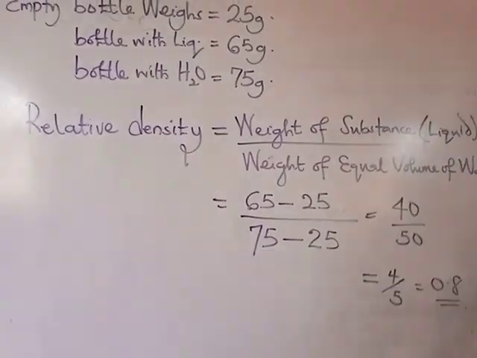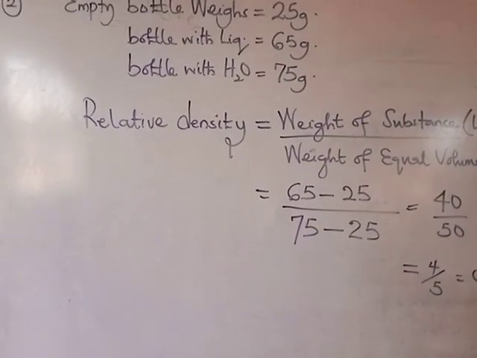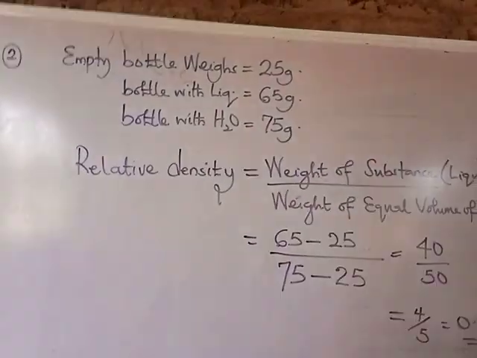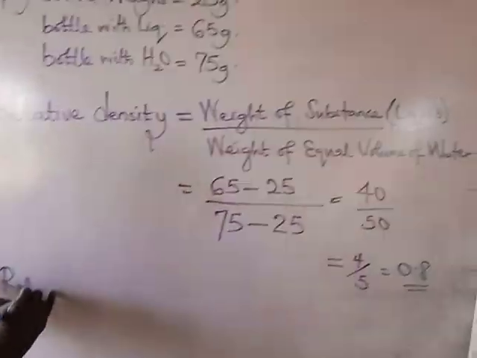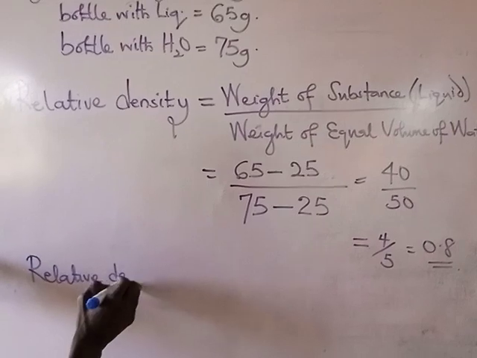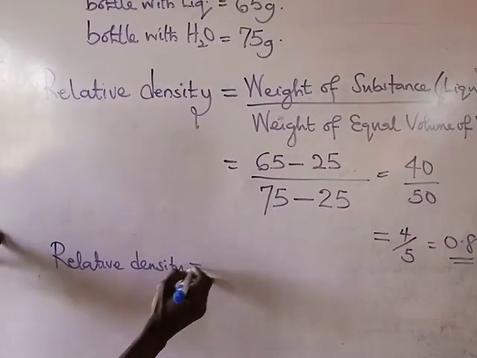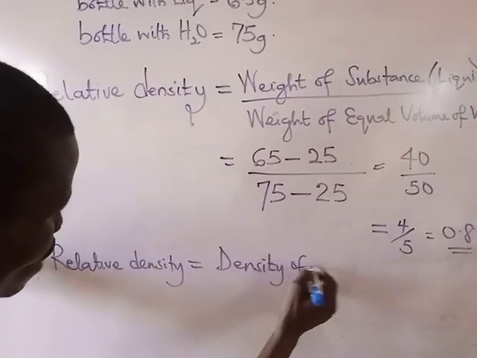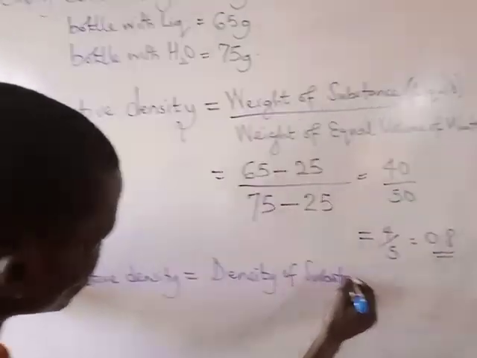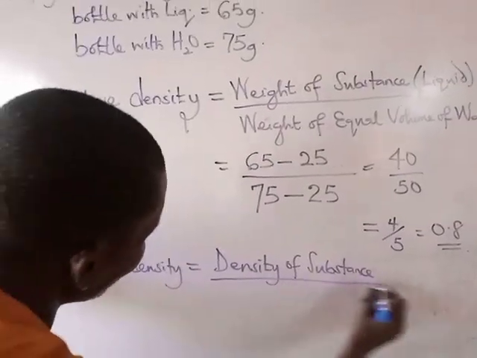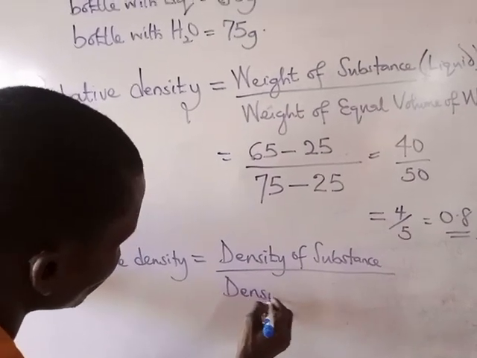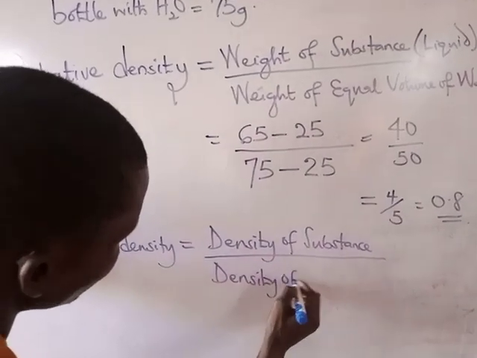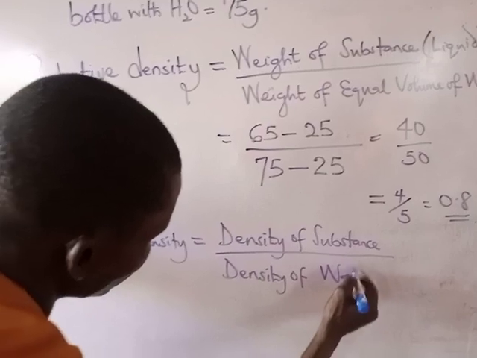We are asked to calculate the density of the liquid, but we have the relative density now. Again, we know that relative density is density of substance all over density of water.